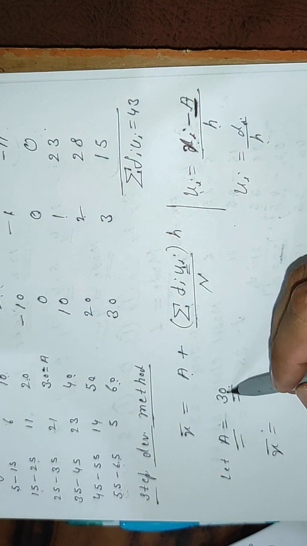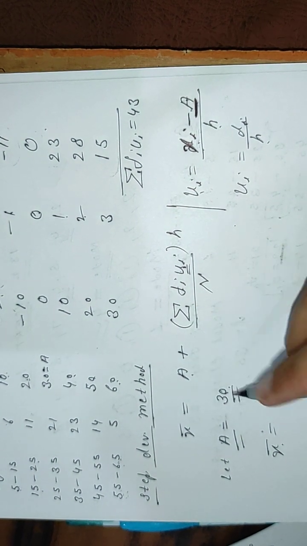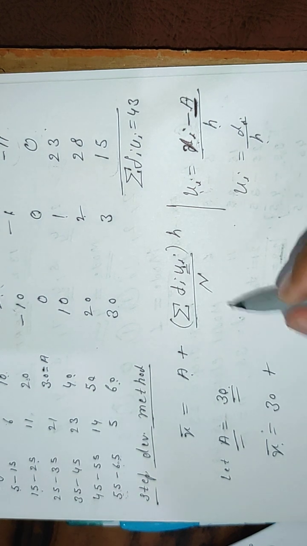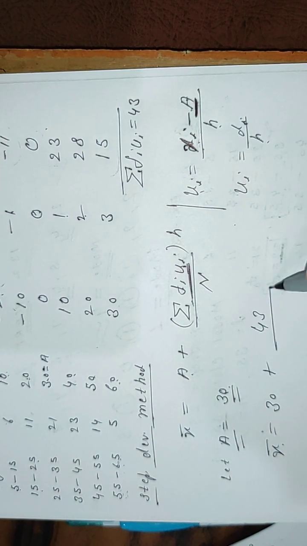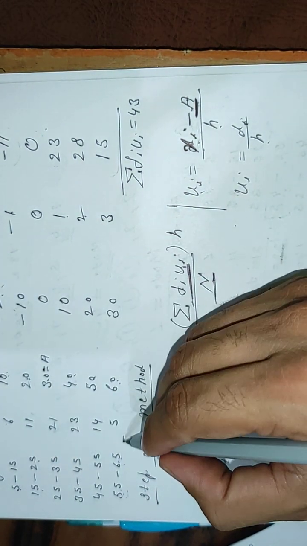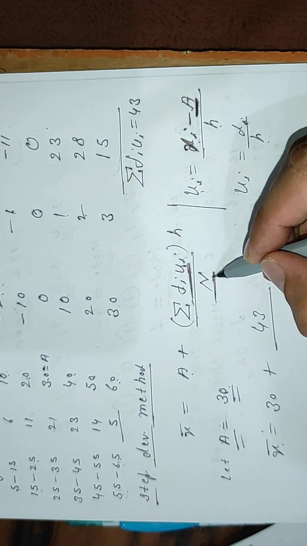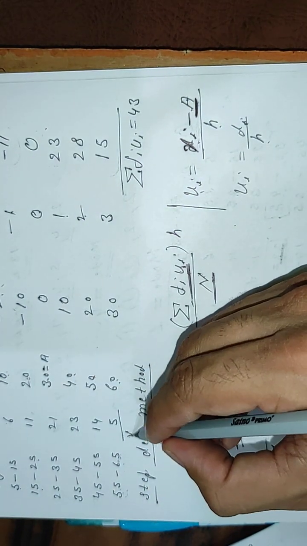Let us put all these values here to find the actual mean. This was the assumed mean, and now we will find the actual mean. a is 30 plus summation fiui is 43 over N. N means total number of data, obtained by adding fi.